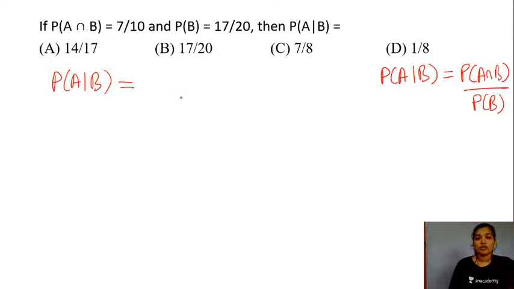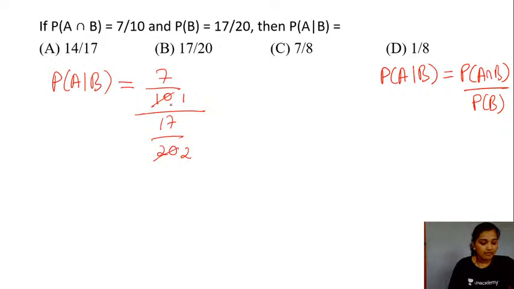Yes, probability of your event A and B, this is given to us as 7 by 10, divided by the probability of your event B, which is 17 by 20. So simplifying this, right, you have 7 ones are, 2s are. So this would be 7 by 1 into 2 by 17. So your answer is 7 2s are 14 divided by 17. So the option A is the right answer for the question given here.